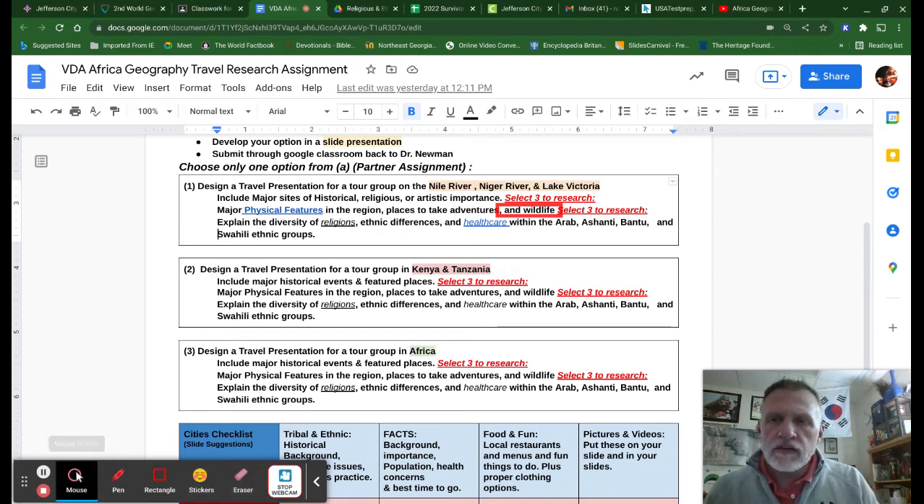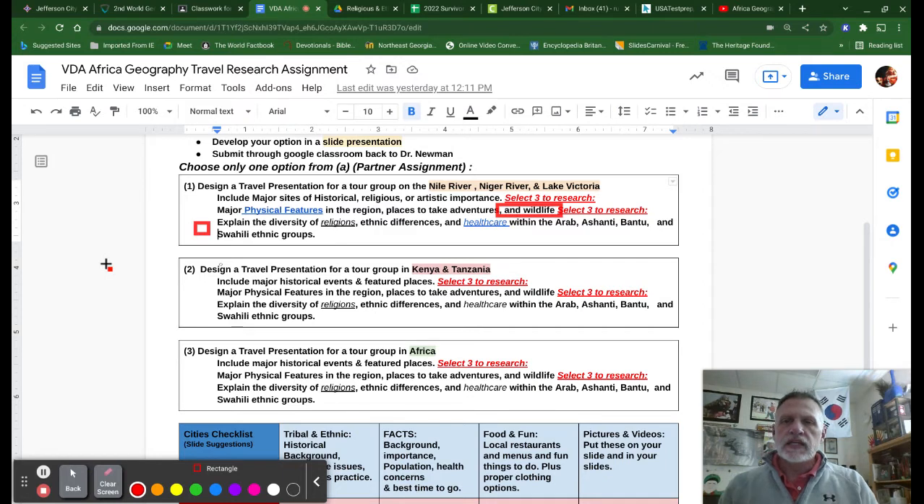Finally, with all of these, you really only have to do this once, this third area down here. Explain the diversity of religions within these tribes, these ethnic groups of Arab, Ashanti, Bantu, and then one more, Swahili. Okay, you guys seeing that? So those are your areas. So what is the religion that is there? If only we read an article and did a map that talked about the religion in Africa that dealt with the Arabs, Ashantis, Bantu, and Swahili.